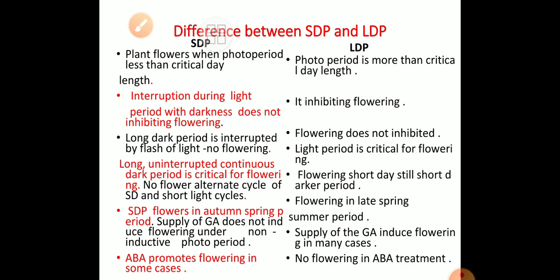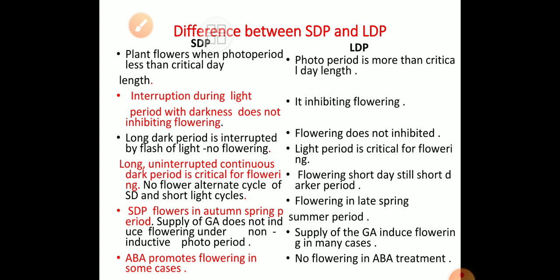As we said earlier, the dark period has a lot of importance in the life of a short day plant as compared to the light period. In a long day plant, however, it makes no difference if the dark period is interrupted. A long uninterrupted continuous dark period is critical for flowering. No flowering if alternate cycles of long dark and short light cycles are there. Long day plant flowers in late spring, and short day plant flowers in autumn.